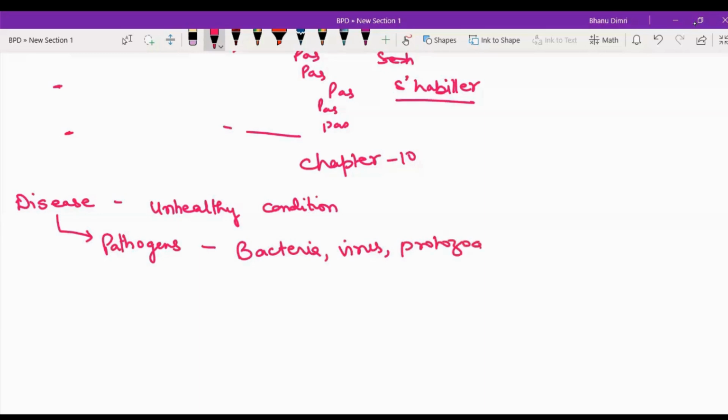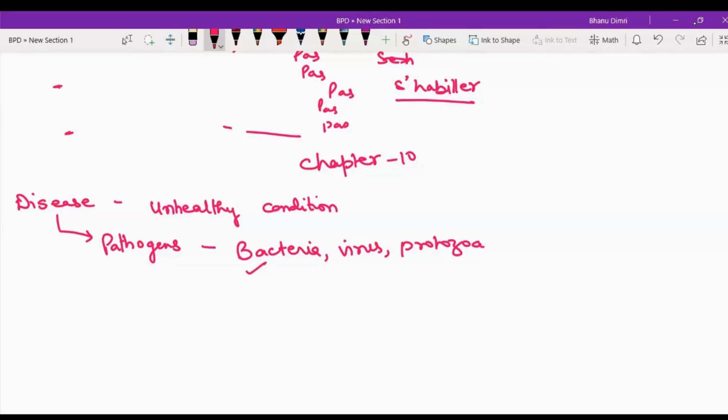These are small organisms which you can't see with naked eyes. Such organisms are called pathogens, and they transmit the diseases inside your body through several means.